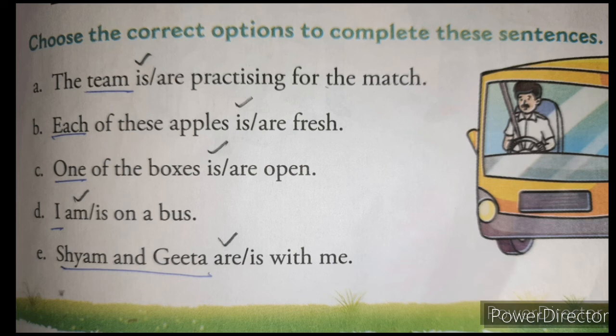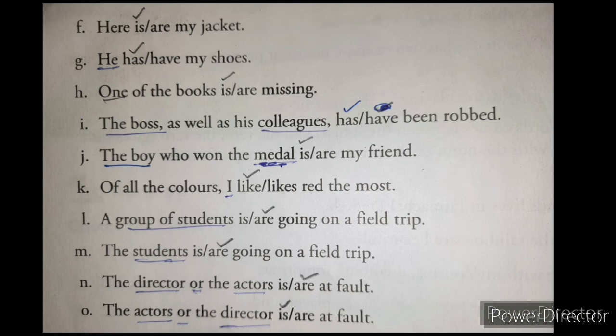Next, C: one of the boxes is/are open. Now one is the subject and of the boxes is a group of words, so one is a single noun here, so the singular verb is will come. Next D: I am/is on a bus. Now I is a single pronoun, so the singular verb am we have to write. E: Sham and Geeta are/is with me. Now these two nouns are joined by and, so we have to write the plural verb, that is, are. Next F: here is/are my jacket. Here is a singular pronoun, so we have to write the singular verb, that is, is. G: he has will come. H: one of the books is/are missing. One is singular, so is will come.